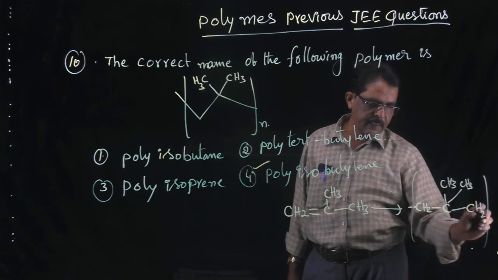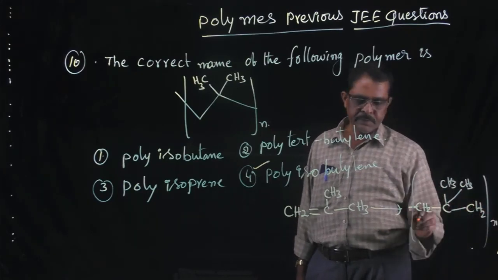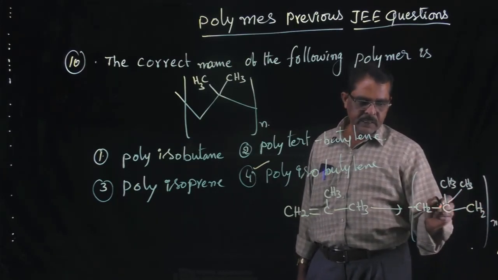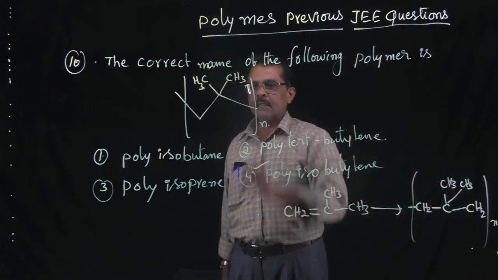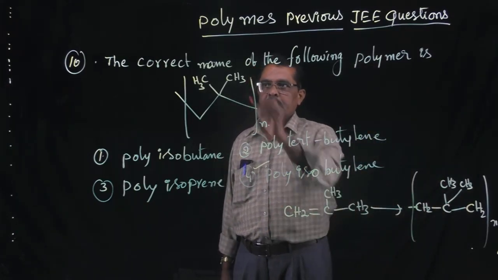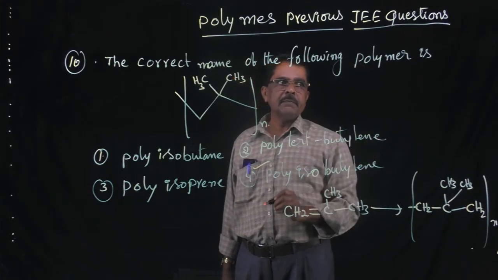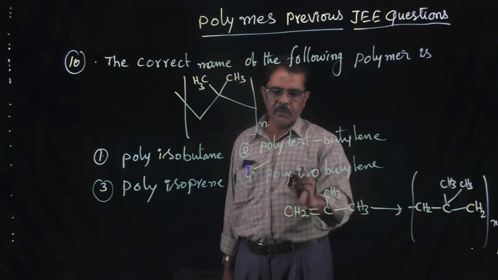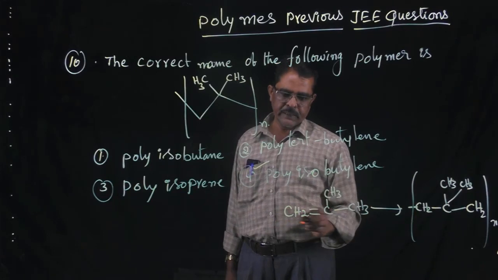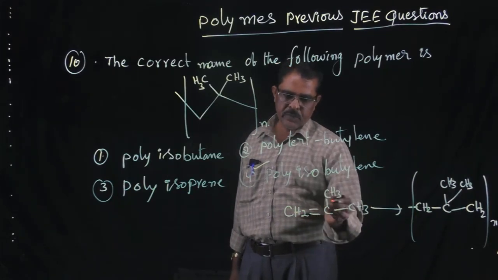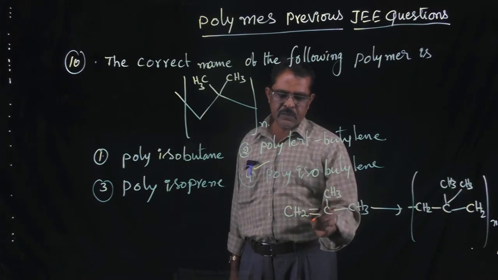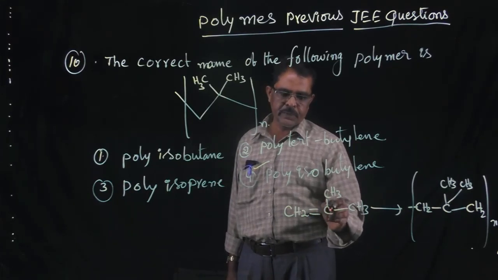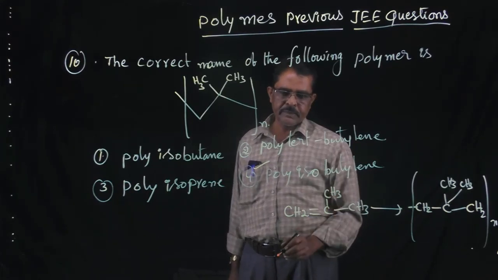This type of structure will be formed by this polymer, right? Understand? So this structure is the what, the correct name of the following polymer is polyisobutylene. Isobutylene I can write it. Iso means what? Second carbon atom has one methyl group. Isobutylene. Right? Understand?